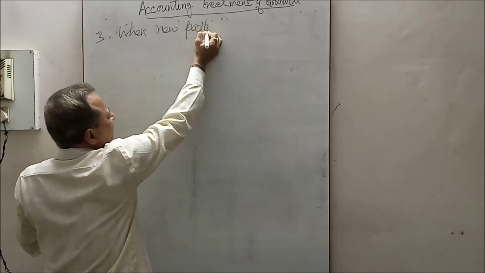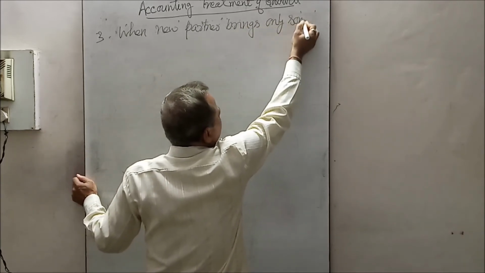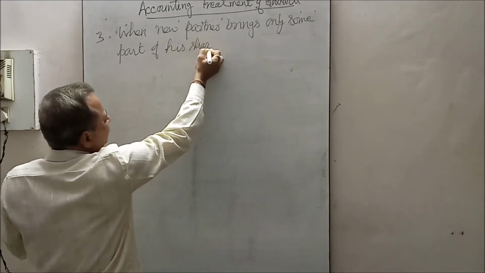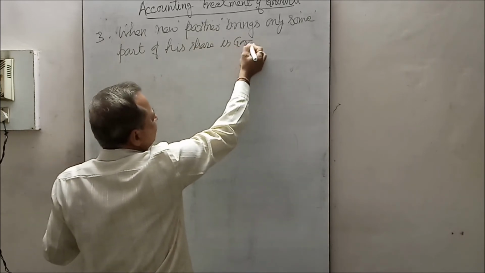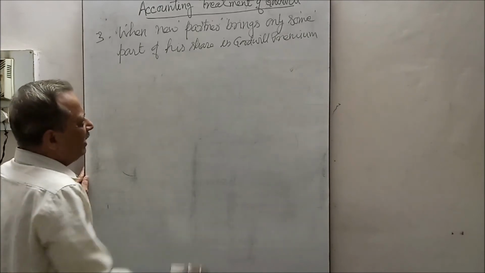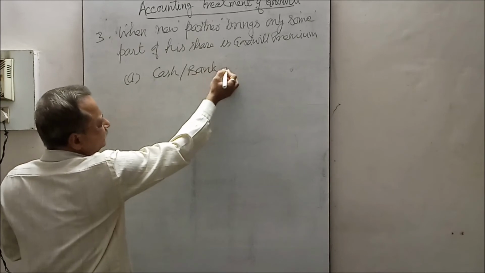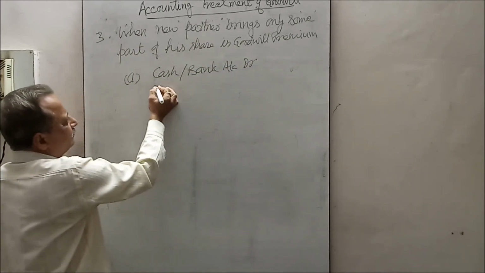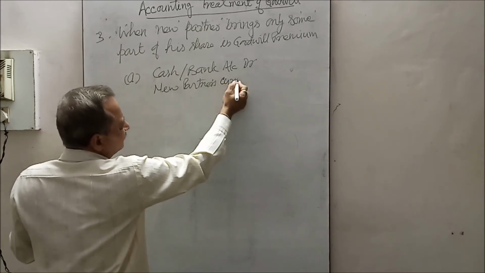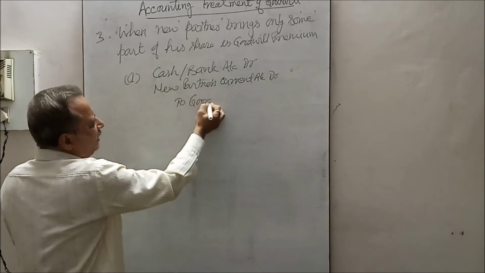When the new partner brings only some part of his share in goodwill premium, we will pass the entry: cash or bank account debit, the amount brought in; new partner's current account debit, the amount not brought in; to goodwill premium.